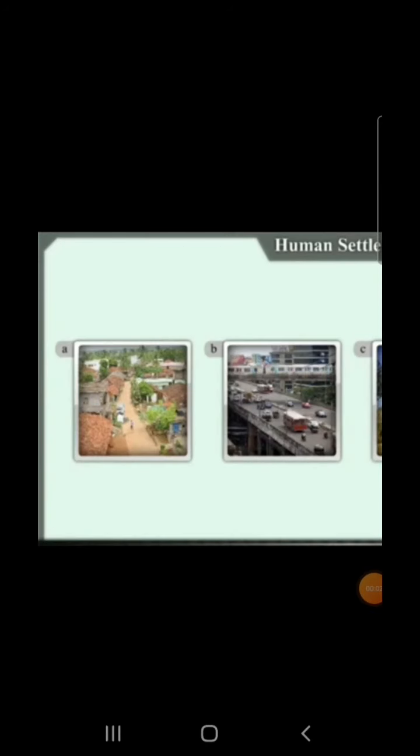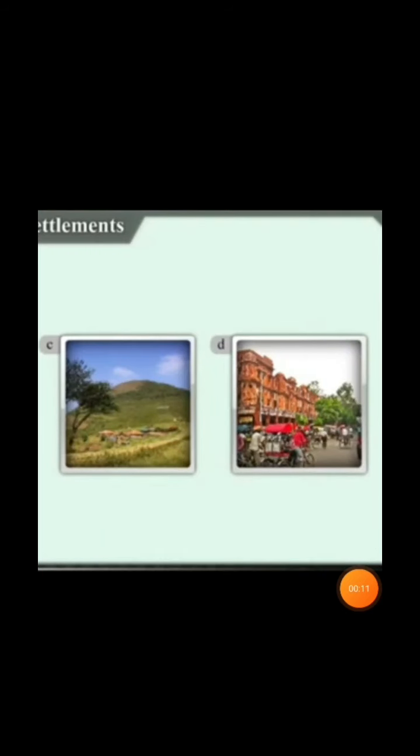So, the answer is: figure A is a rural settlement. Figure B is a town. Then figure C is a tribal hamlet and the last, figure D, is a city.